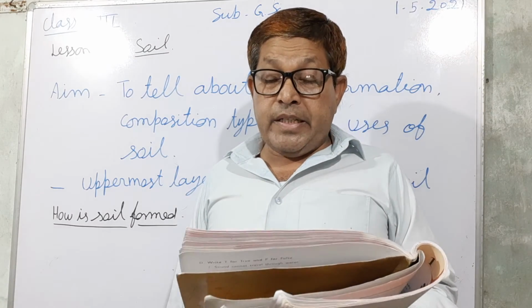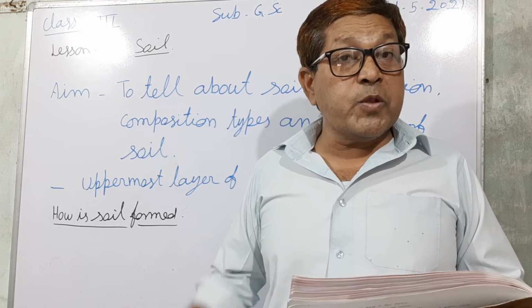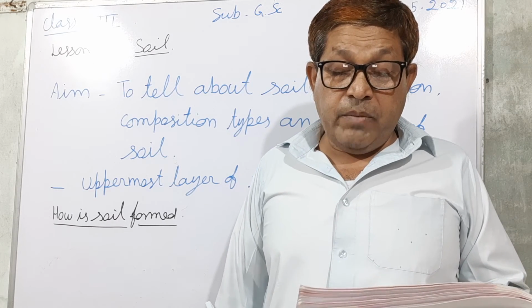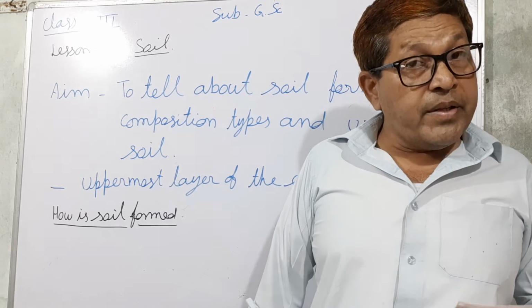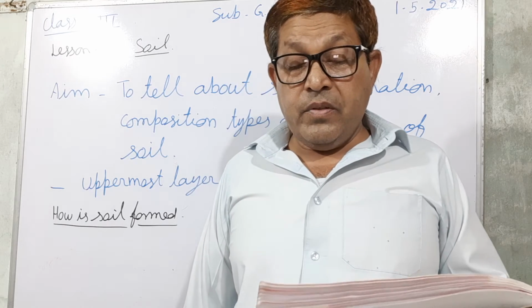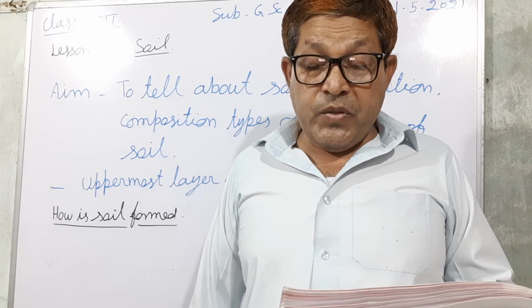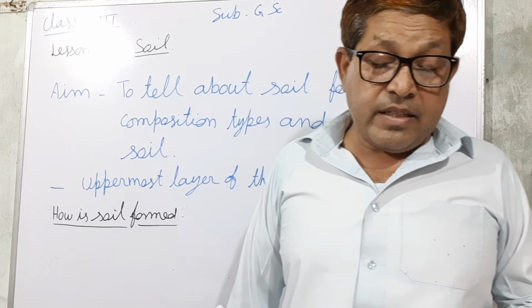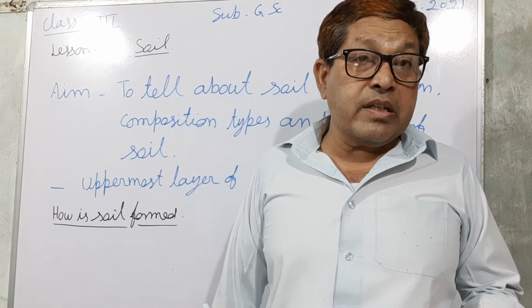Several natural factors or forces, namely heat of the sun, heavy rain, cold weather, wind and roots of trees, break rocks into tiny particles.